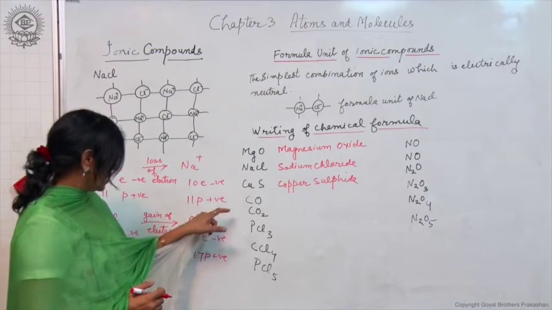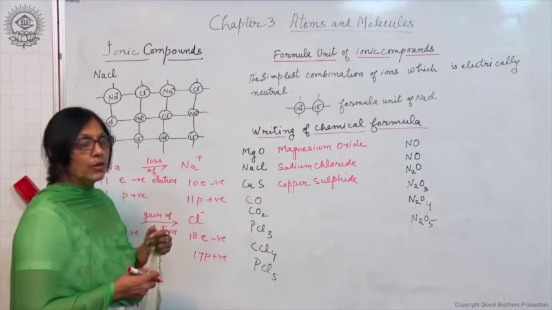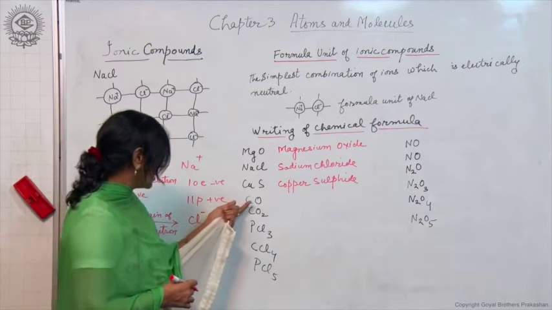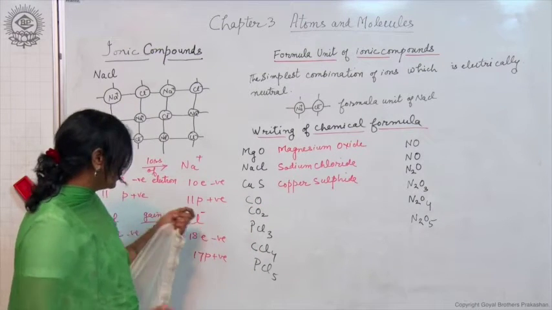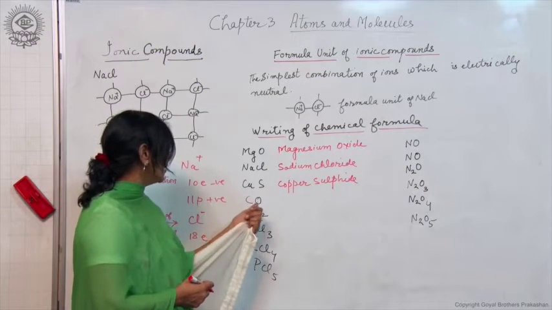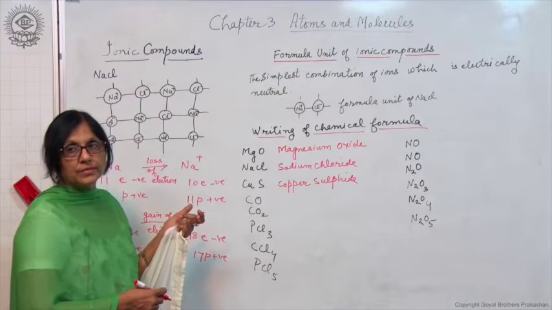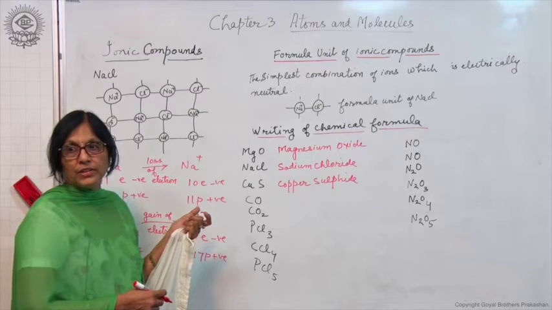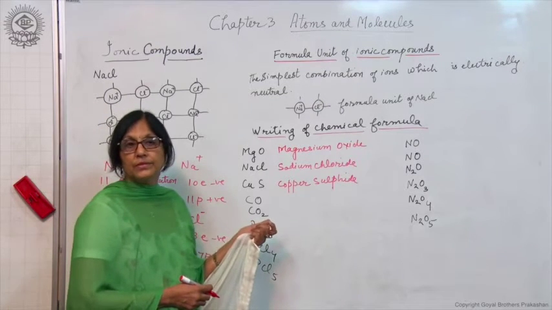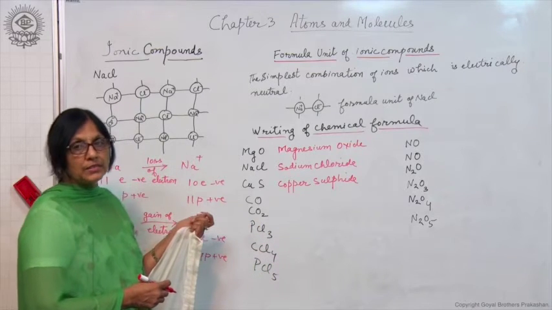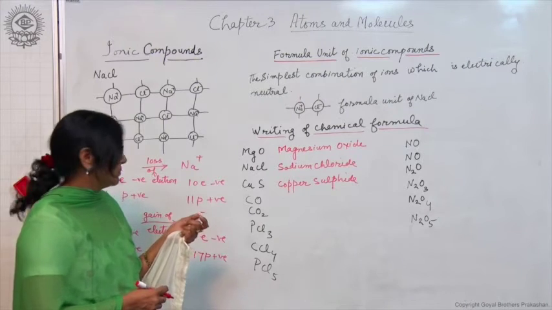CO. Carbon is a non-metal, and oxygen is also a non-metal. Here also there is a rule, one property is followed. Carbon is less electronegative than oxygen. Electronegativity is the property of an element which has the ability to attract the shared pair of electrons.